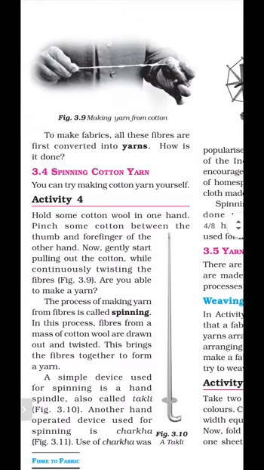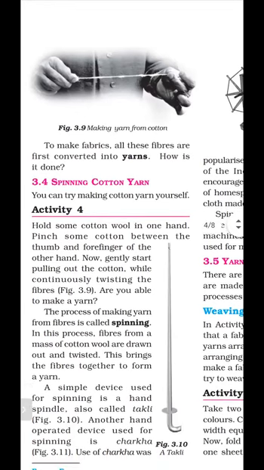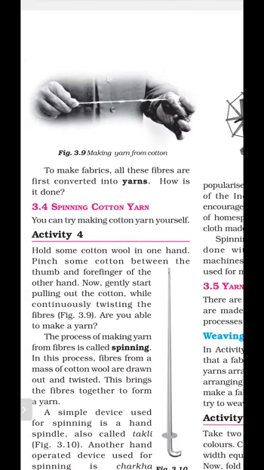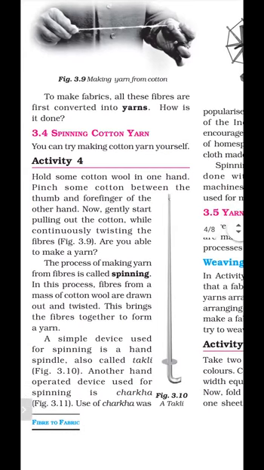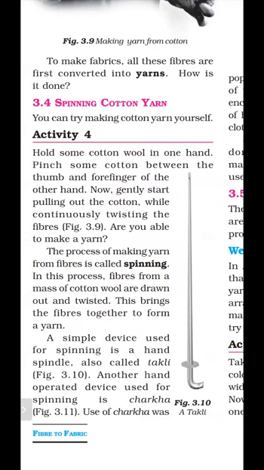Are you able to make yarn? Yes. The process of making yarn from fiber is called spinning. Figure 3.9 shows the process of making cotton yarn from cotton fiber. Firstly, we take some cotton in our hands and twist it, and by twisting, cotton yarn is obtained. This process is called spinning. In this process, fibers from a mass of cotton wool are drawn out and twisted.